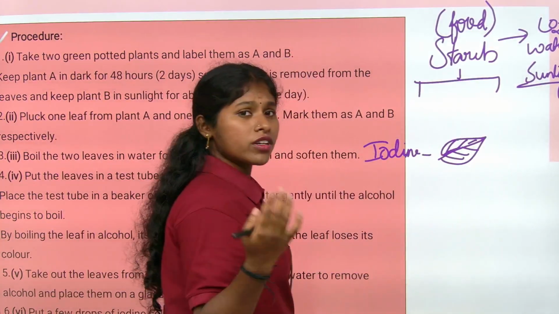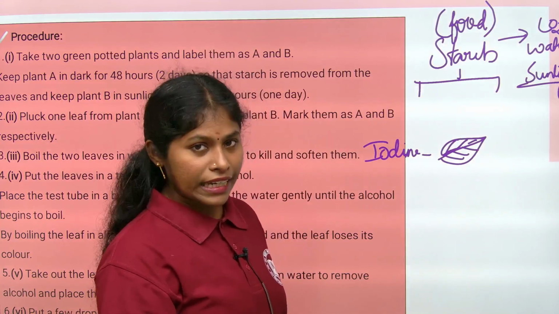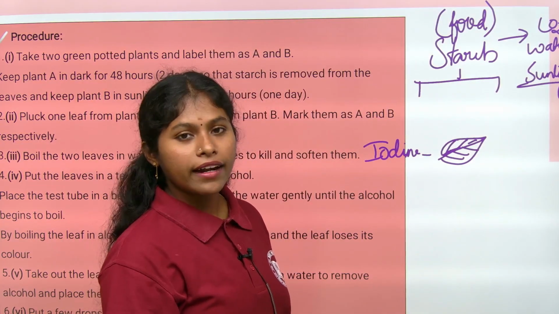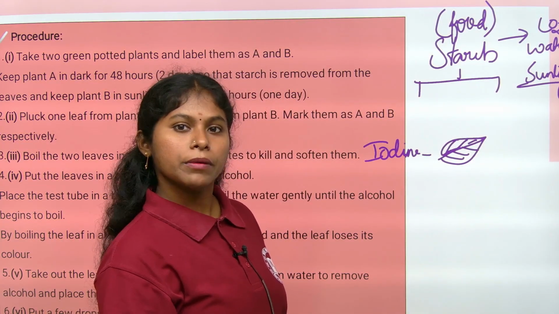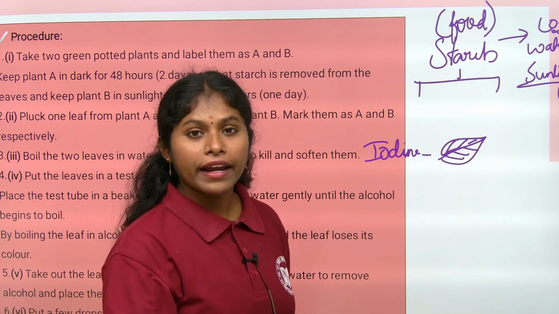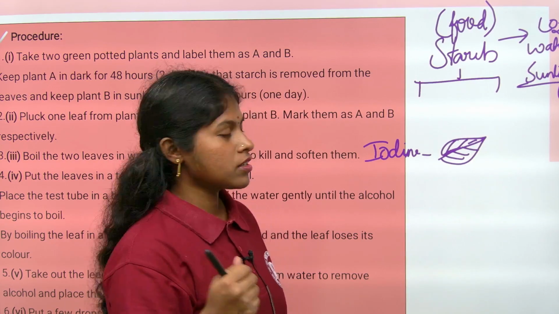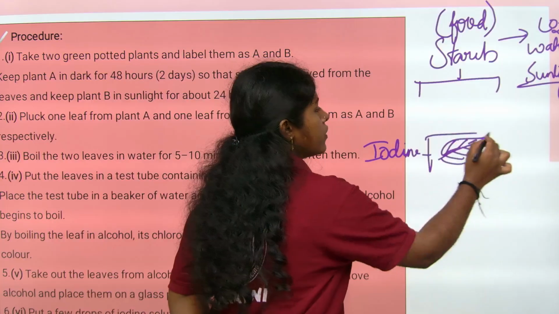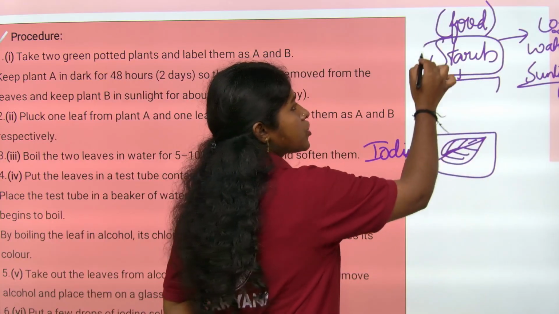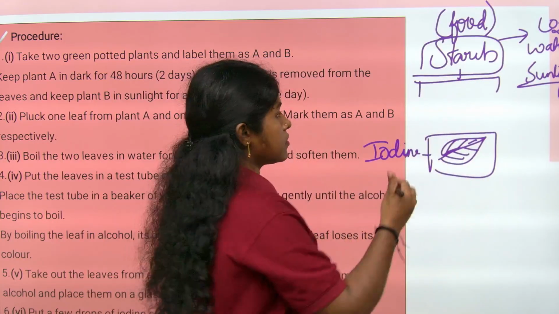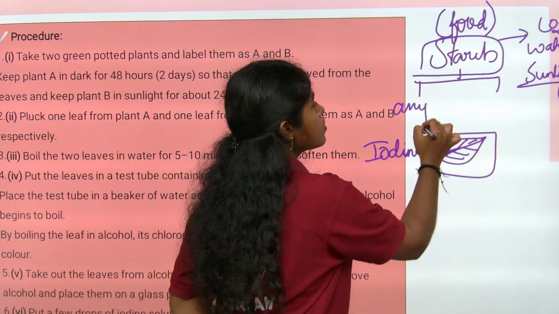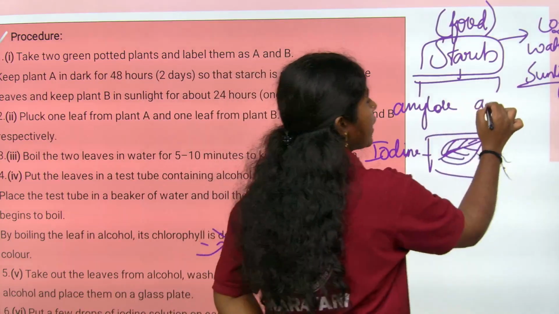What is the kitchen, the food factory of the plant? Nothing but the leaf. Which means the food prepared in the plant is in the leaves. So the food is nothing but starch, and it is composed of two components, amylose and amylopectin.